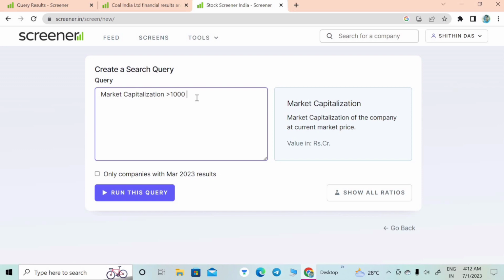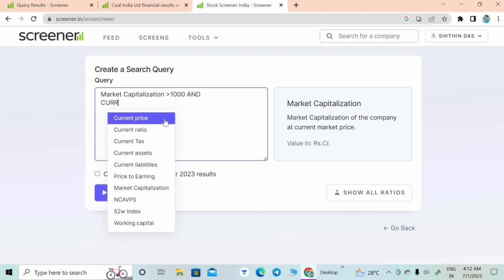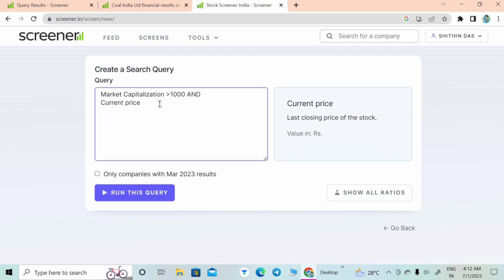That is one of my requirements, and then I add an "and" for the separation, and then add the other requirement. So one is market capitalization as I required. Then the next one is current price. We can have different share prices. If we have different kinds of companies, they have different kinds of current prices. So actually I need a company having a current price less than 1000, and I add one more tool to it,